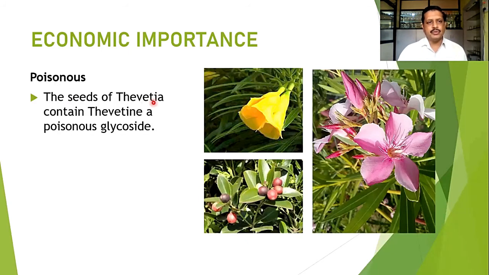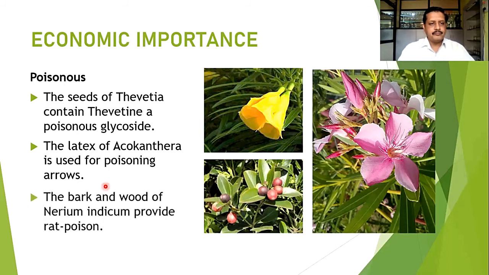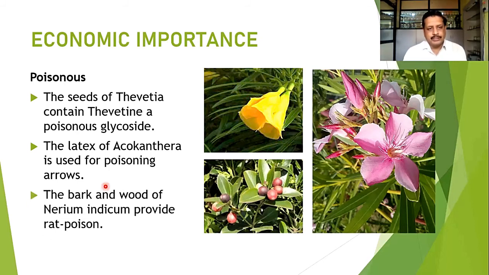The seeds of Thevetia contain thevetin, a poisonous glycoside. Then the latex of Acokanthera is used for poisoning arrowheads. Then the bark and wood of Nerium indicum provide rat poison. It can be used as a rat poison.